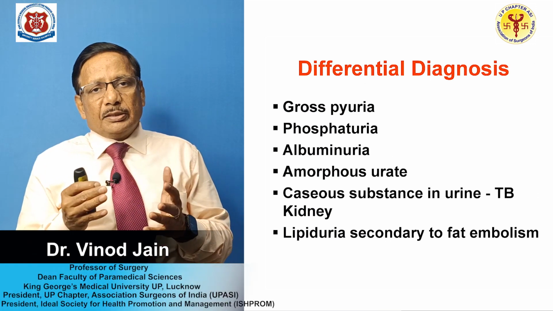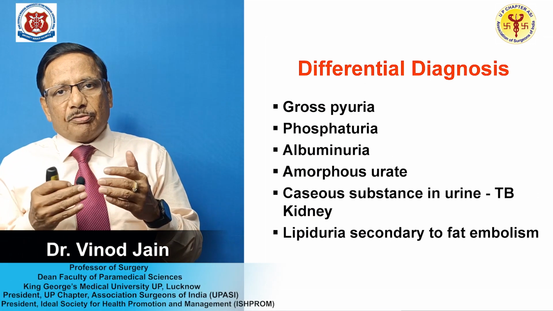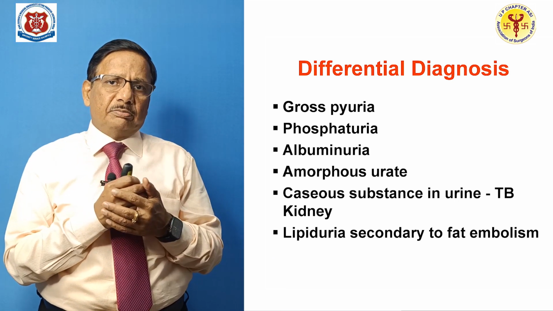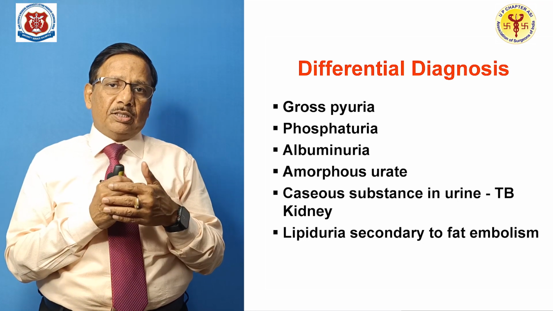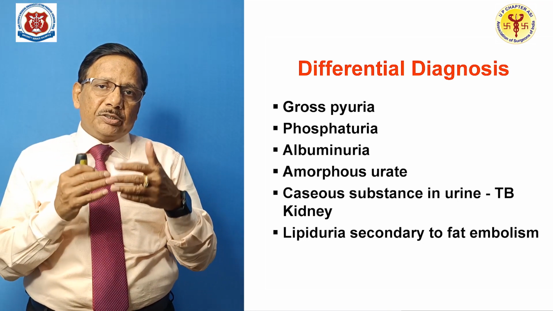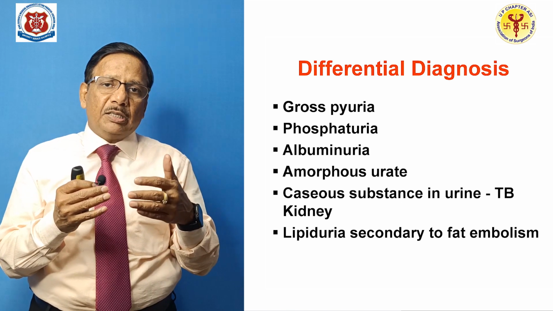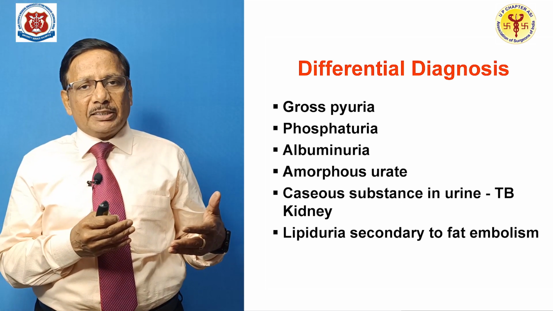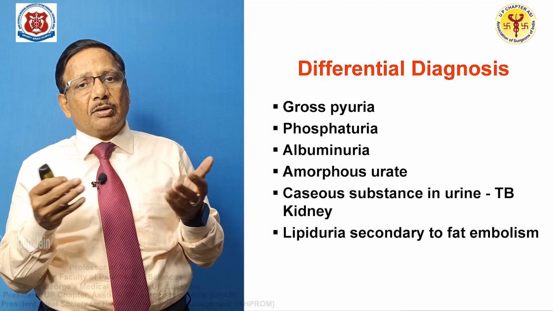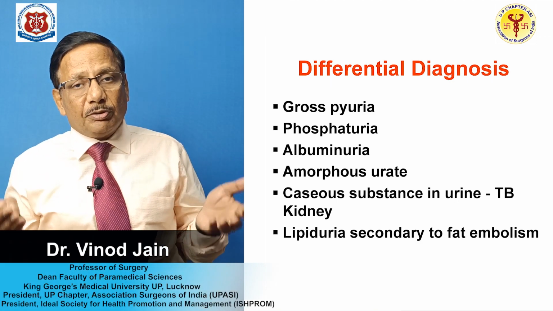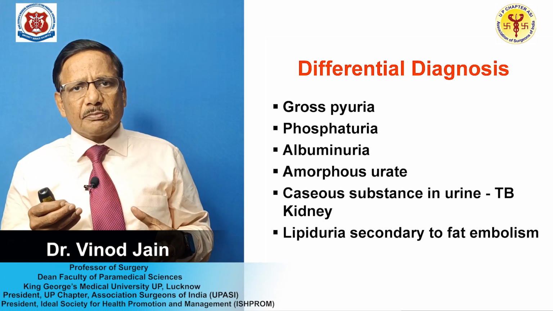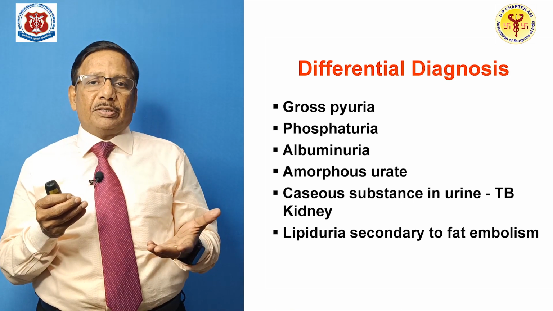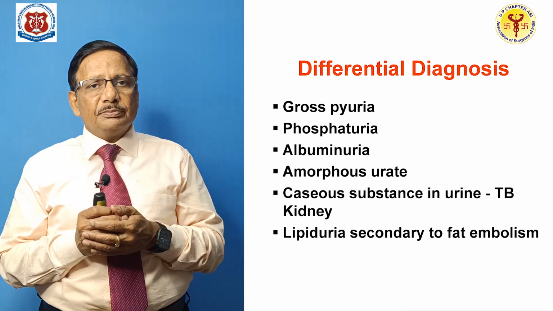You must be wondering that if patient is having white colored urine, then all patients might be having chyluria. No, it is not. There are so many causes of white colored urine. Patient may come to you, saying, Doctor Sahab, I am passing white colored urine. So all the cases of white colored urine are not chyluria. What could be the other causes? The other causes could be gross pyuria, passage of pus. And because of the pus passage, patient may be saying my urine is cloudy or white colored.